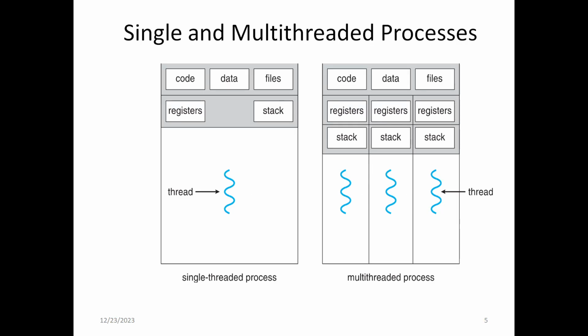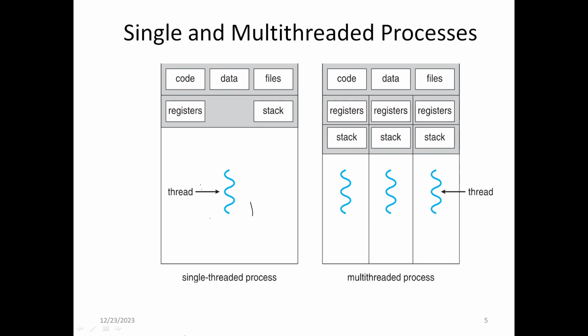And this is a diagram for a single-threaded process and a multi-threaded process. When you look at the diagram here, in the single-threaded process we have only a single thread. But here we have multiple threads. In this diagram we are using three threads.